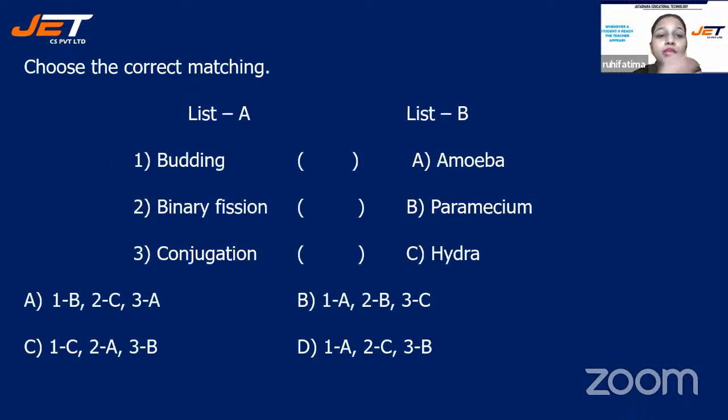Okay, next question we have, that is choose the correct matching. You have to find out the matching, children. List A says budding, binary fission and conjugation. List B says amoeba, paramecium and hydra. And then you have options in the series as BCA, ABC, CAB, or is it ACB? Quickly match, children, or let's do it together.